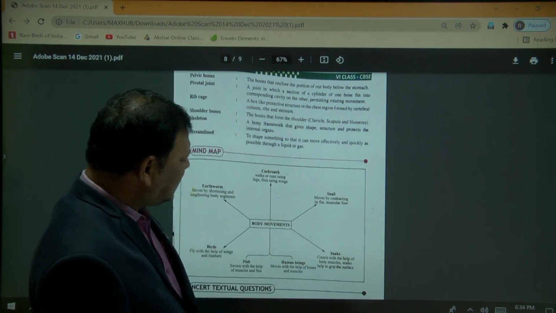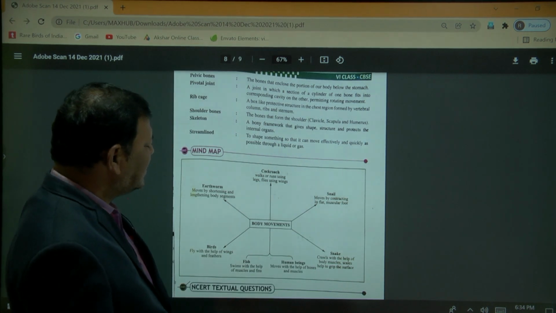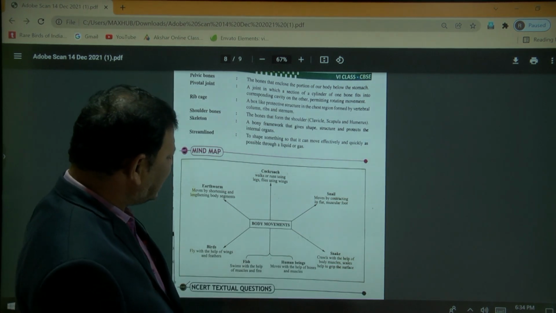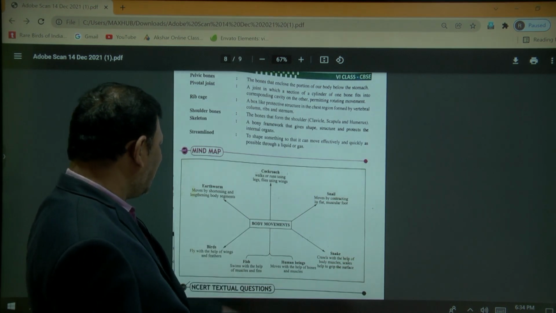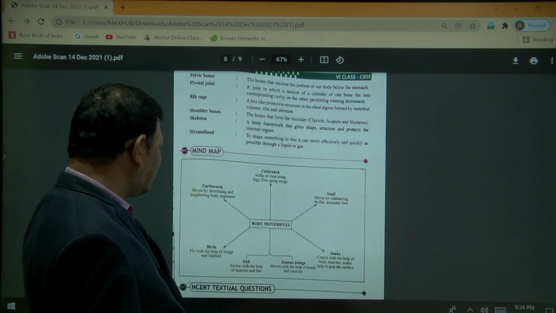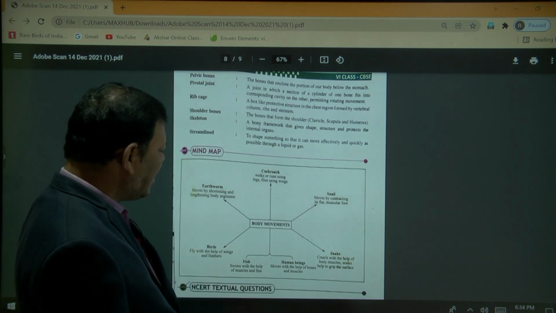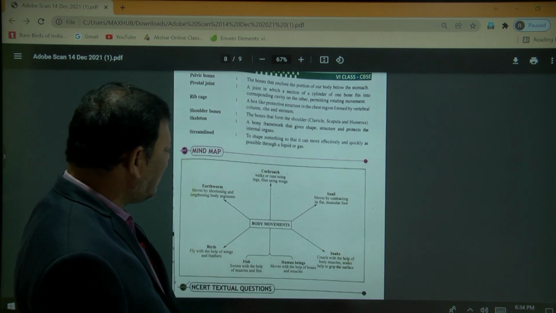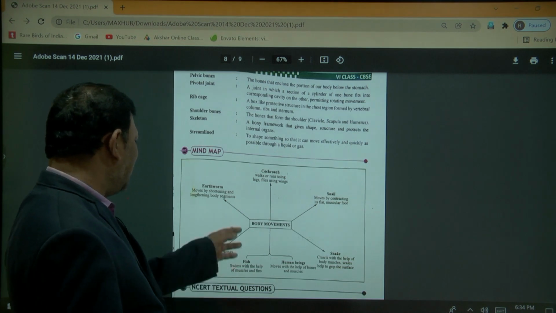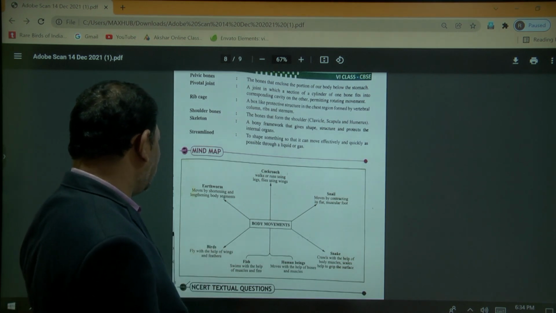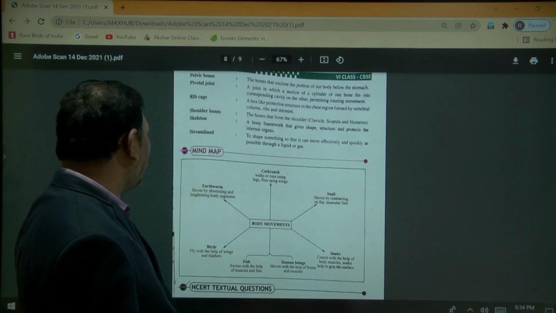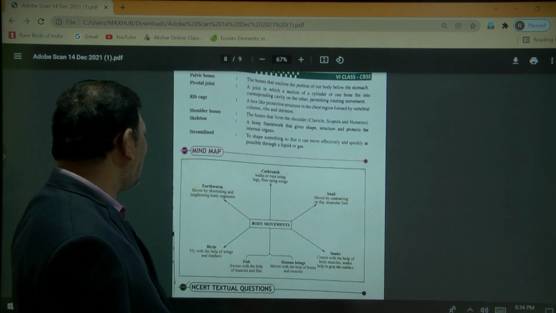Snakes crawl with the help of body muscles, and scales help grip the surface. Fishes swim with the help of muscles and fins. Human beings move with the help of bones and muscles. Birds fly with the help of wings and feathers. And the earthworm moves by the shortening and lengthening of the body segments.